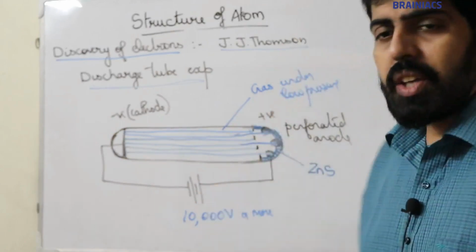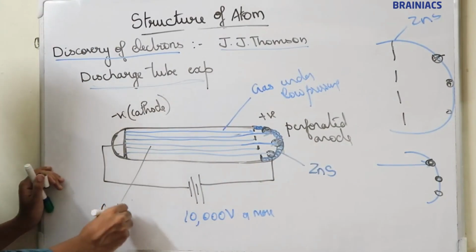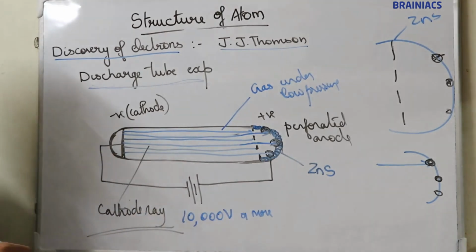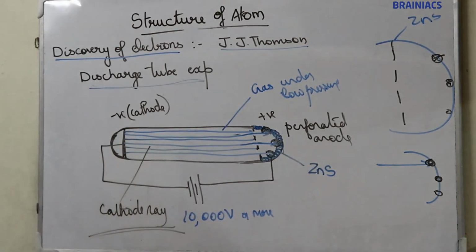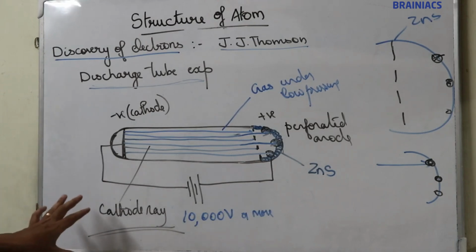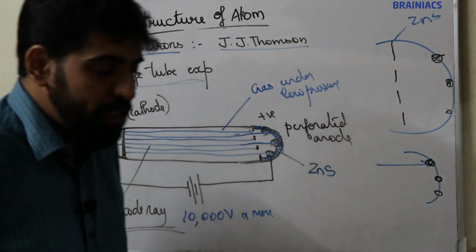He called this radiation, coming from the cathode, cathode rays. These cathode rays led to the discovery of the electron. So I'll explain this tube experiment once more.